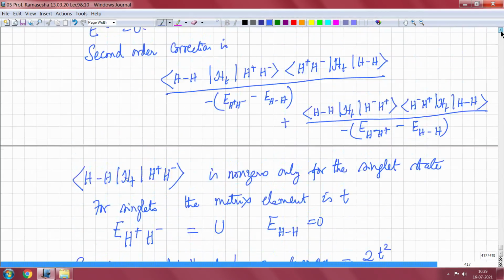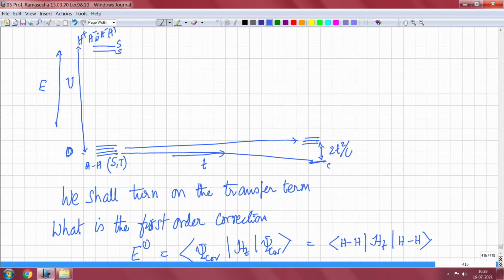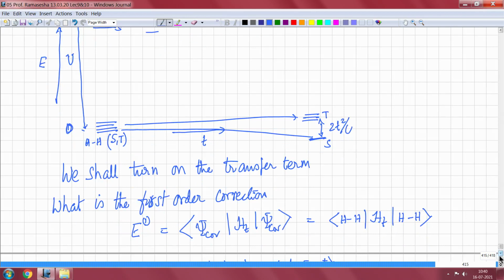So, if I were to draw this diagram, what happens when I turn on the T is the following. The triplets will stay where they are, and the singlet will come down in energy, and this energy difference is 2T squared upon U. This is the singlet and these are the triplets, and these higher energy levels we are not worried about, because it is a very large U limit. So, those excited states are not accessible and we will not worry about them.